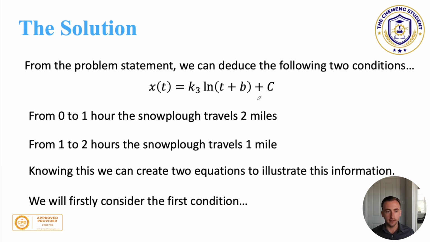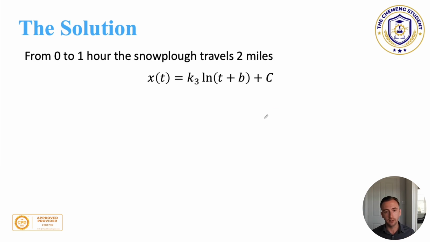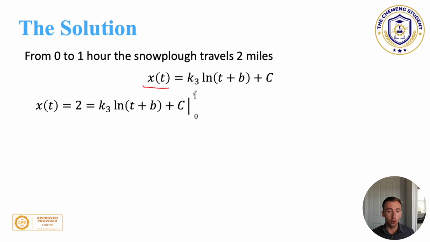Let's first consider this condition here. From 0 to 1, it travels 2 miles. In doing this, what we can say is that x of t is the distance, so that must be 2. That's fairly straightforward. Now, what we then have to do is integrate this by substitution of the limits of 1 and 0, because that's our 2 conditions.